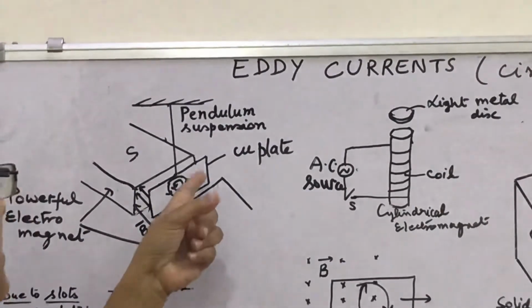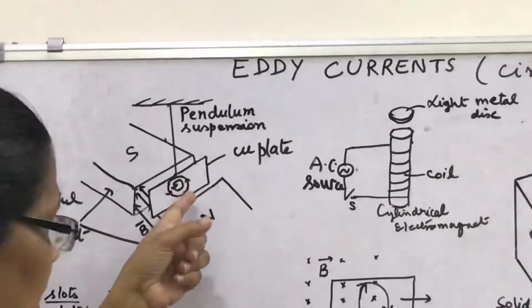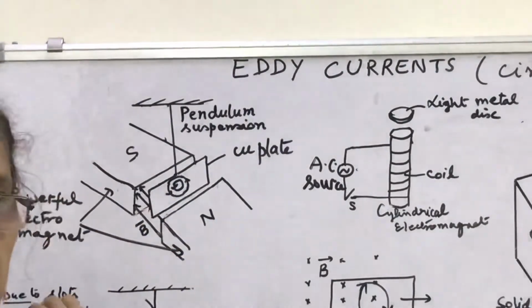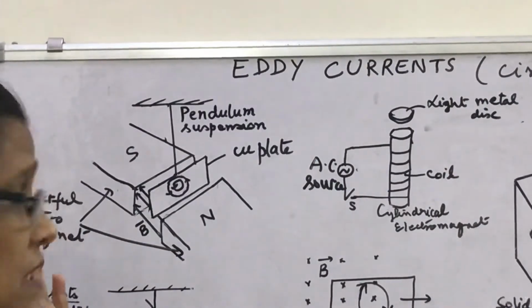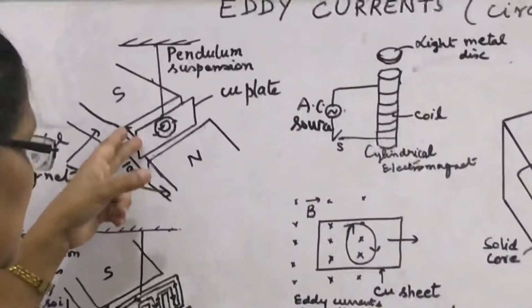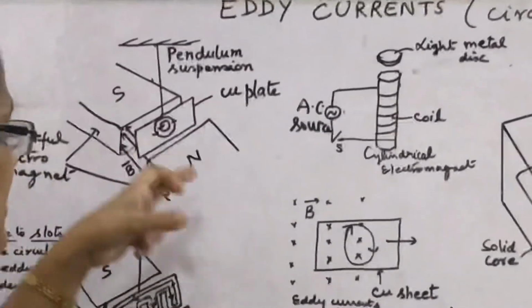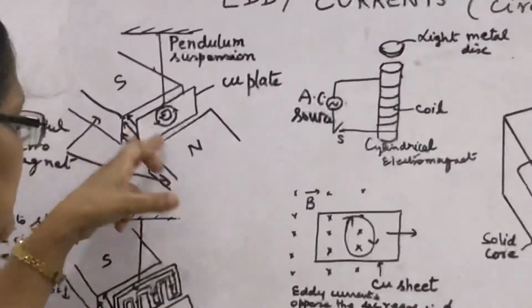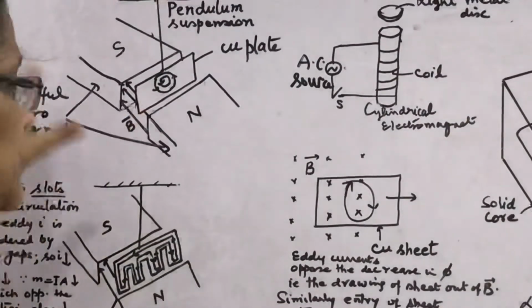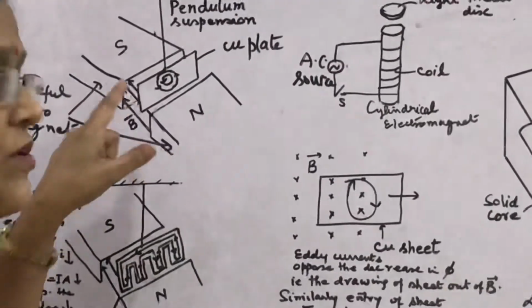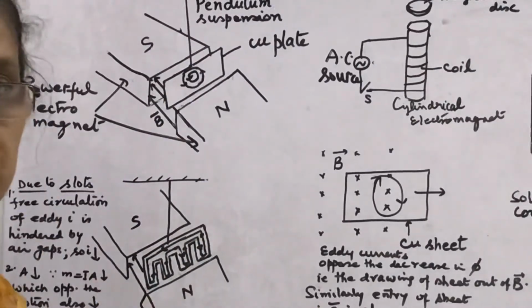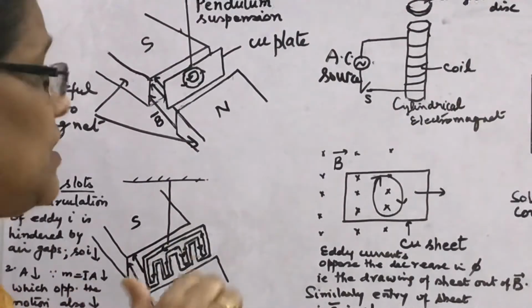Now what happens? Due to its velocity, it comes, and when it starts swinging out, again eddy currents are produced in the same face towards the north pole. Since the plate tends to swing out, the direction of eddy currents produced in that face is clockwise.